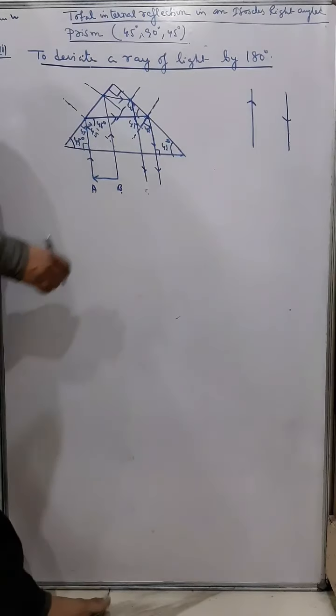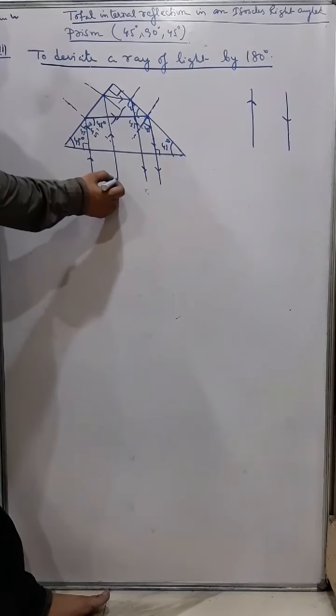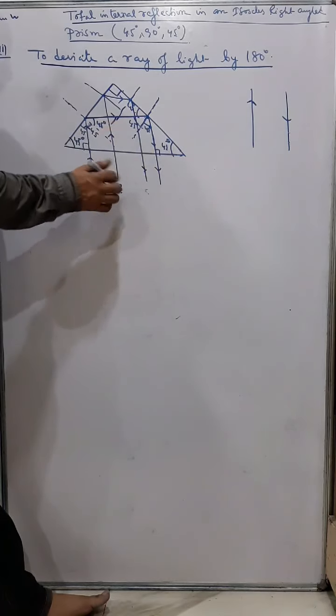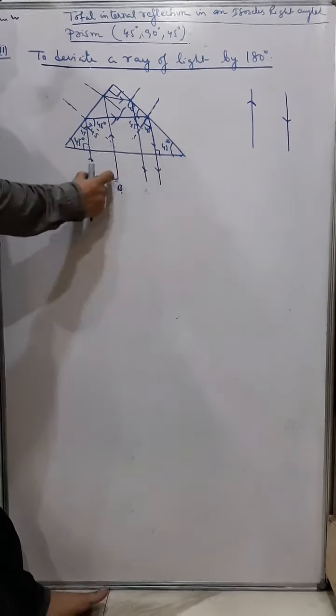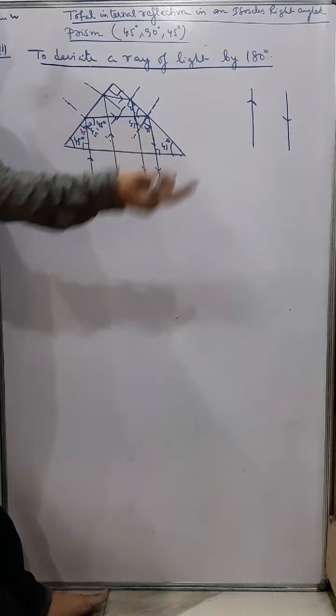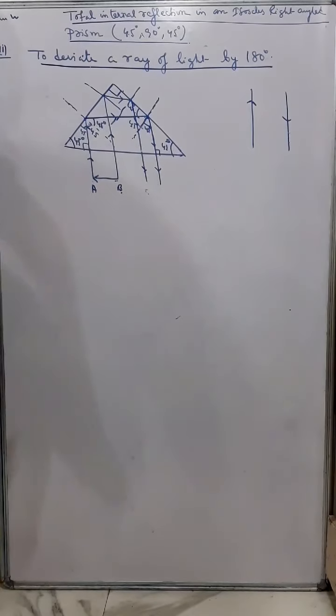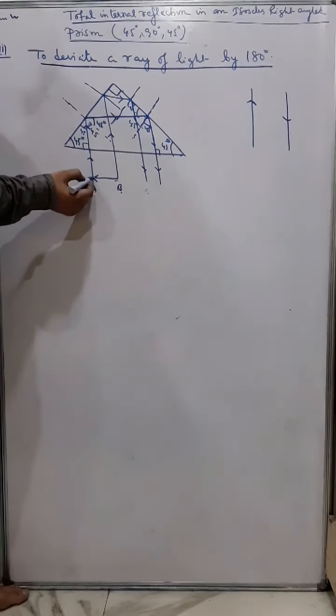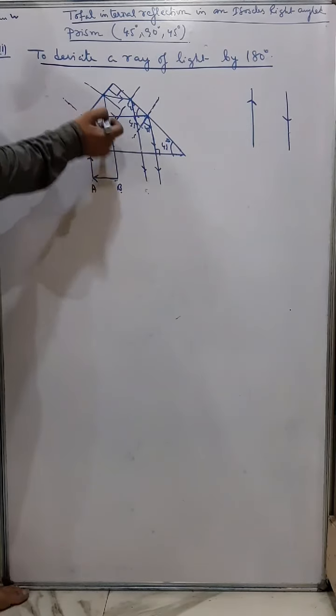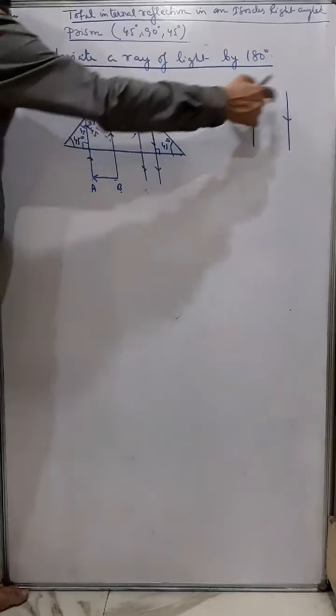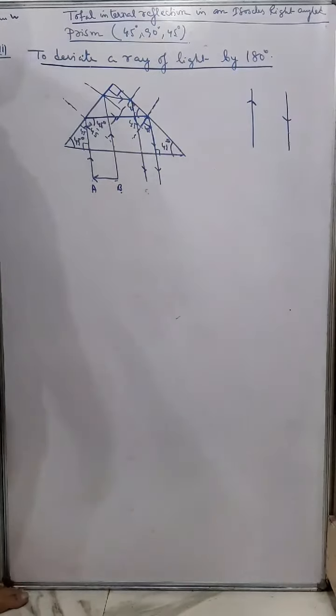And so this is AB. Now since I am doing this freehand, but in the actual diagram all the shape, size and distances will be equal. So when you practice the diagram, just draw it properly with ruler and pencil. Now you can see the ray of light entering this way and coming out in this way. So it's a 180 degree deviation.